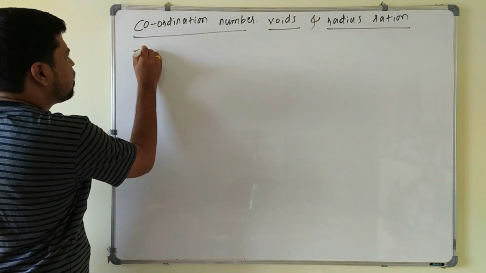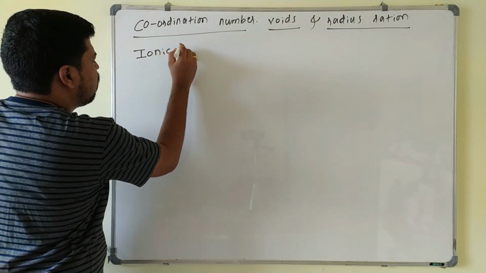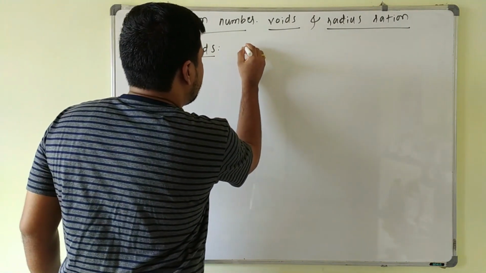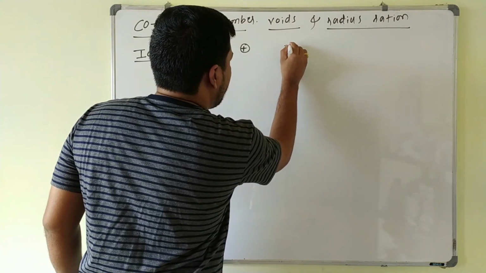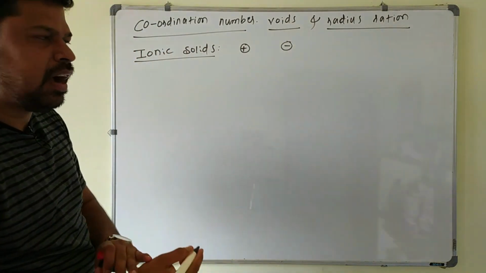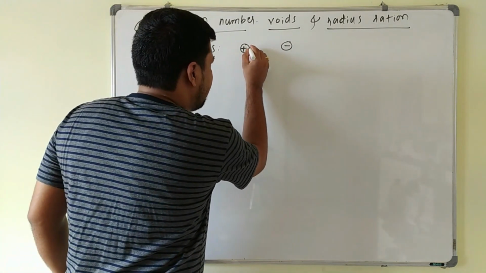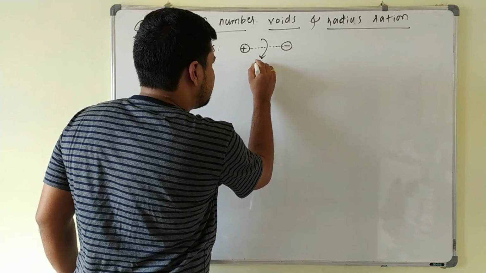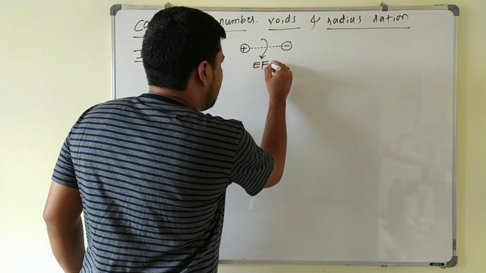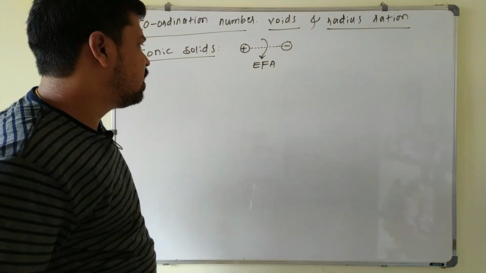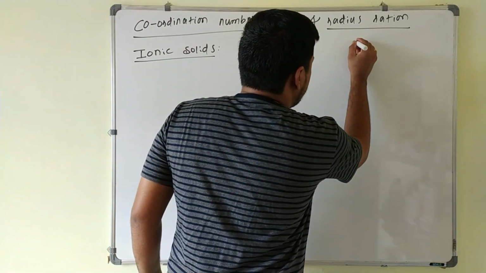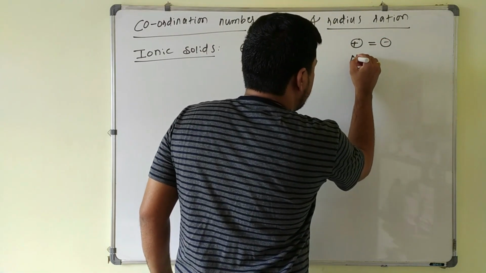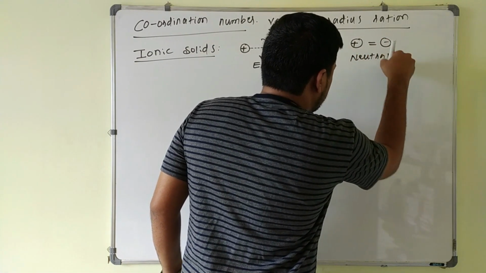Between the cation and anion there is an electrostatic force of attraction acting, and always an ionic crystal is electrically neutral.